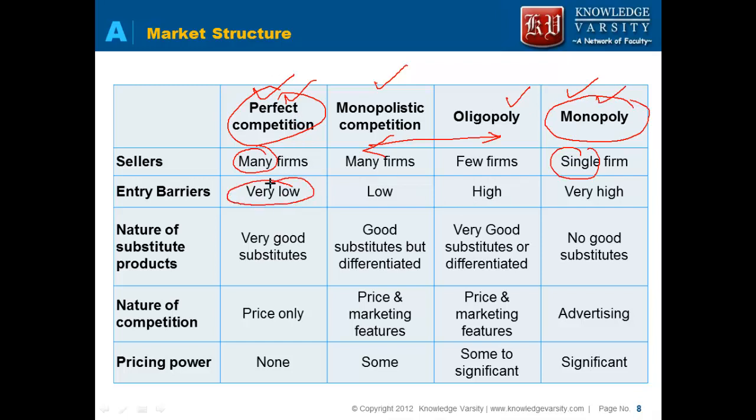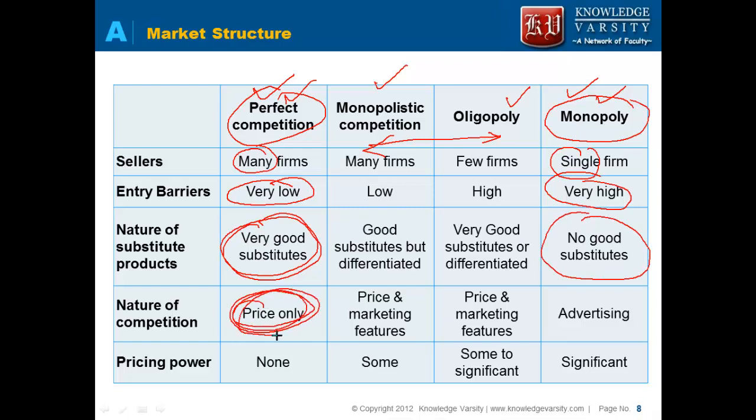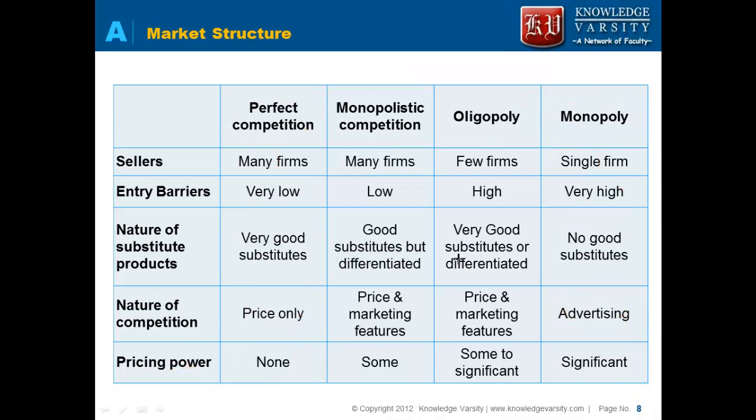Low entry barrier in perfect competition, very high entry barrier in monopoly. Very good substitutes of the products are available in perfect competition, there is no good substitute in monopoly. Competition is determined only on the basis of price in perfect competition. In monopoly, competition is not there, but companies do advertise. The pricing power is not there in perfect competition. The pricing power of the firm is very high in monopoly, right?